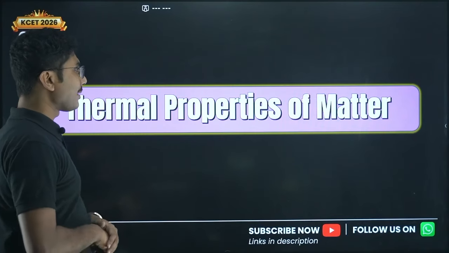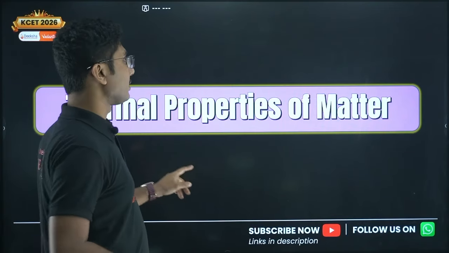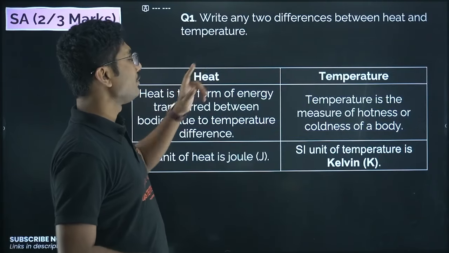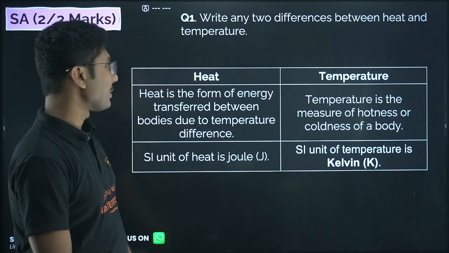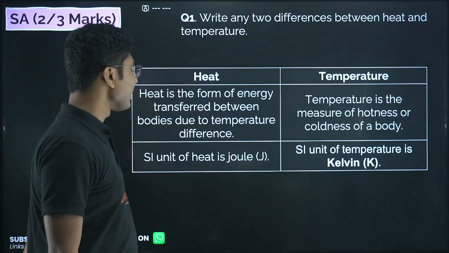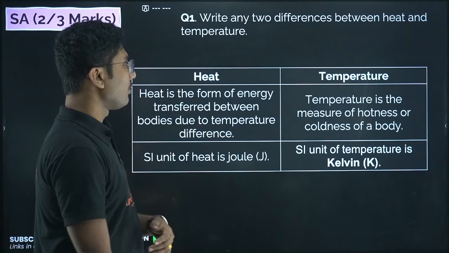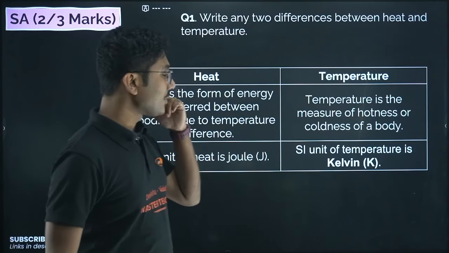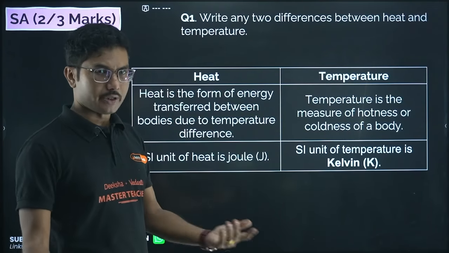Now last chapter, thermal properties of matter. Write any two differences between heat and temperature. Heat is the form of energy transferred between bodies due to temperature difference. Temperature is the measure of hotness or coldness of the body, obviously. So this is an energy, and this is a measurement.